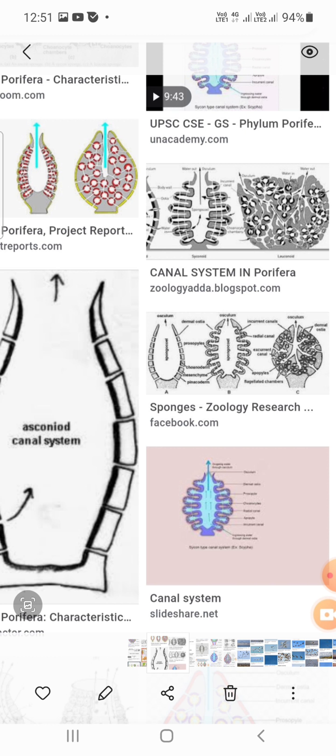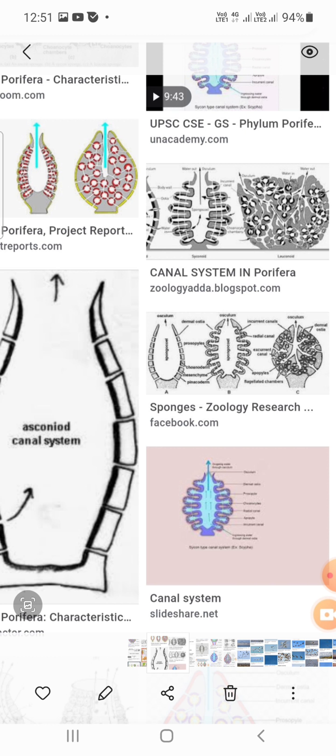But in most syconoid sponges the walls of the radial canals fuse in such a manner as to leave between the tubular spaces the incurrent canals, which open to the exterior between the blind outer ends of the radial canals